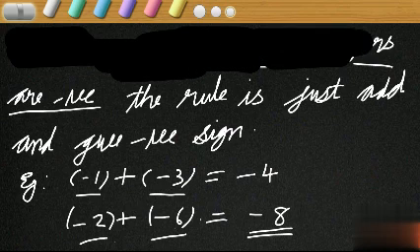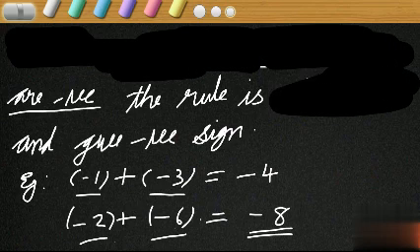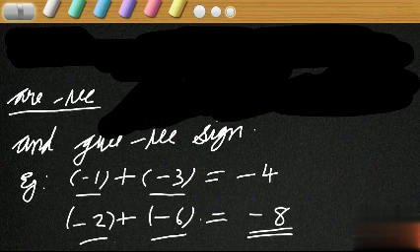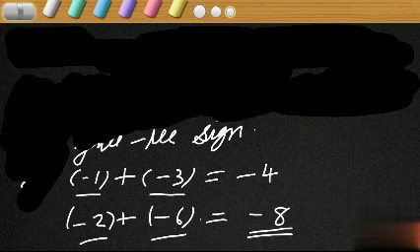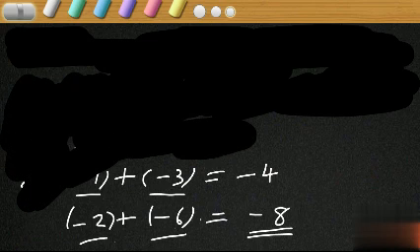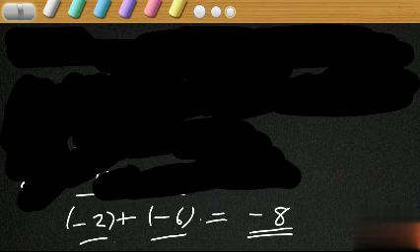And what about the third case? Here one more case should be there: 0 plus any number. We will discuss the case of 0 later. 0 plus any number is 0. That we all know. Even if it is positive or negative, no problem. 0 plus any number is 0 always.